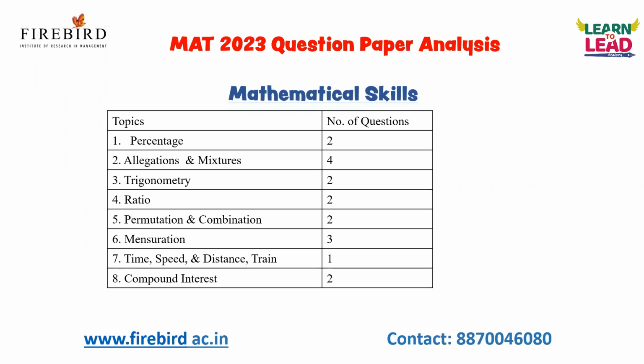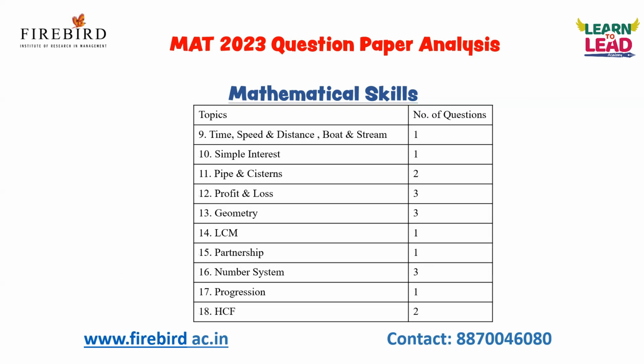Let me repeat. In the mathematical skills part, you have to focus on geometry, mensuration, and trigonometry to score 10 marks. And to score another 15 plus marks, you have to focus on percentage, ratio and proportion, profit and loss, partnership, simple interest and compound interest.